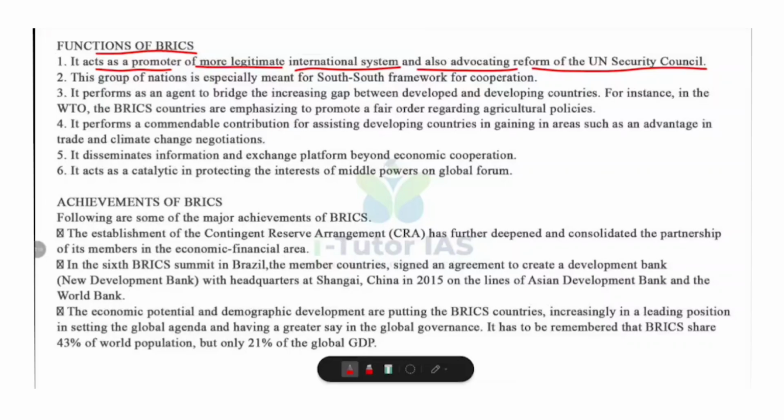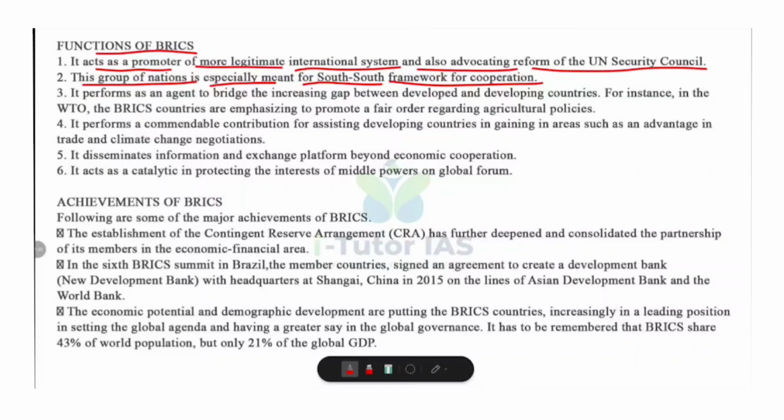And the second function, this group of nations is especially meant for a South-South framework for cooperation. BRICS mainly represents the global South, developing countries of Asia, Africa, and Latin America. It promotes mutual support, sharing of technology, and developing experiences among these countries without depending on the West. For example, India providing training to African nations under BRICS cooperation programs.